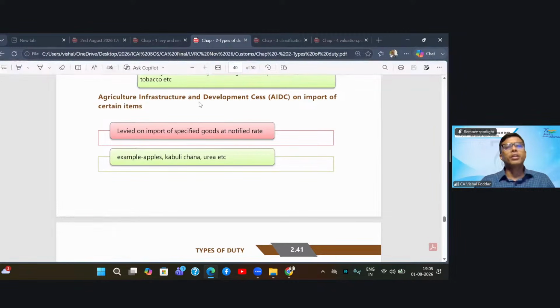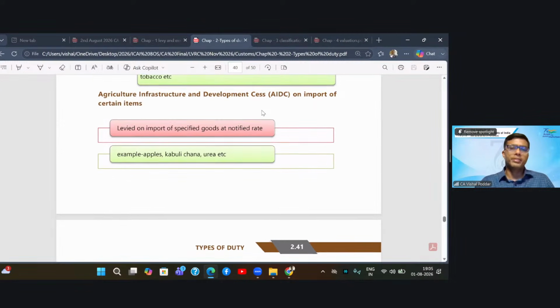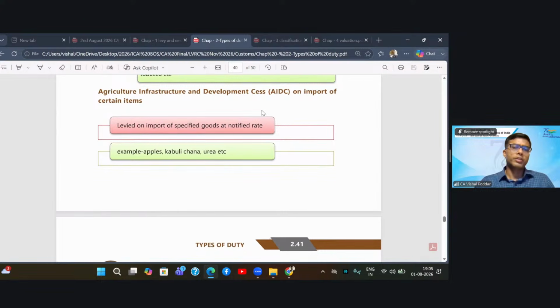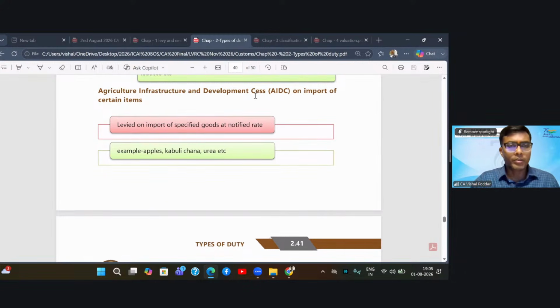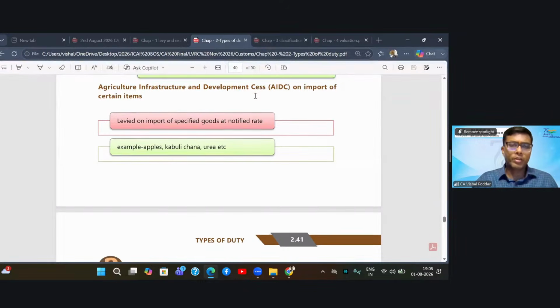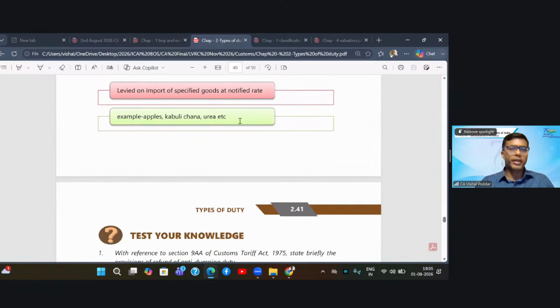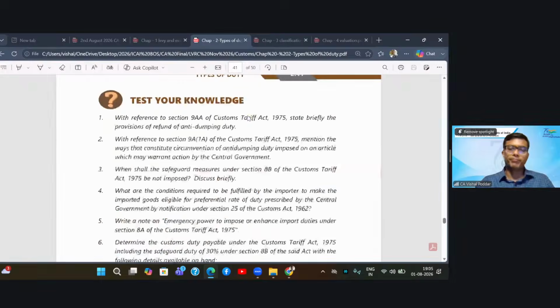Next is agriculture, infrastructure and development cess. As the name suggests, for the development of agriculture infrastructure, this special cess is levied on some specific items. This is levied on import of some specific items at the notified rate. What are these specific items? Apples, Kabuli chana, urea, etc.